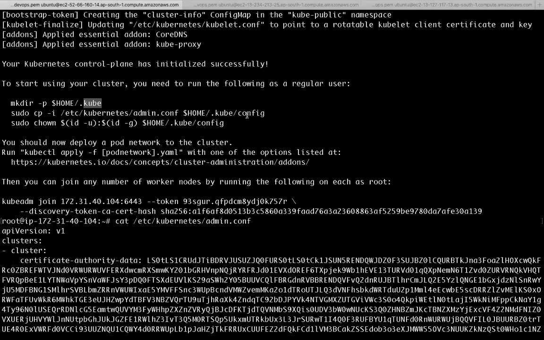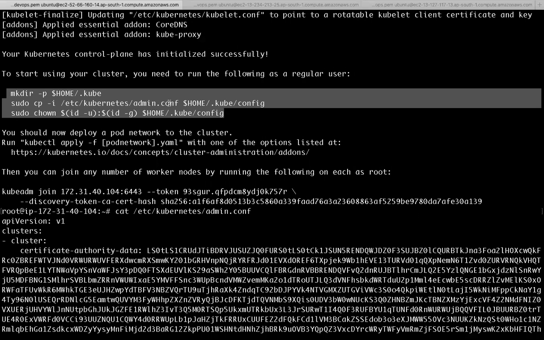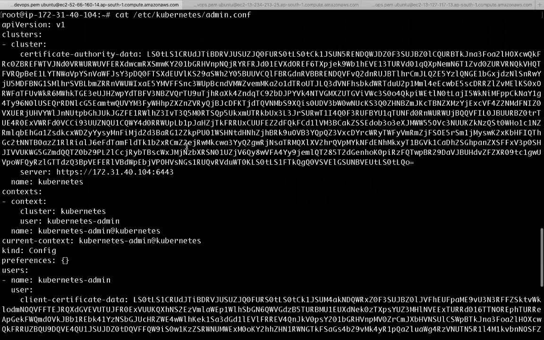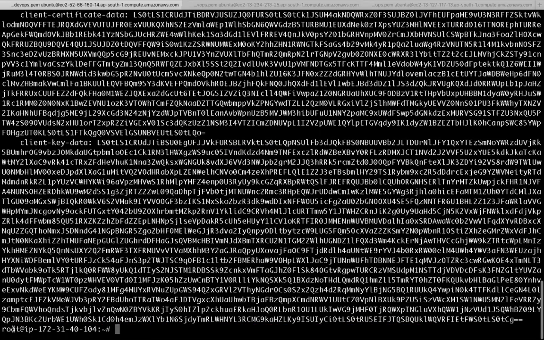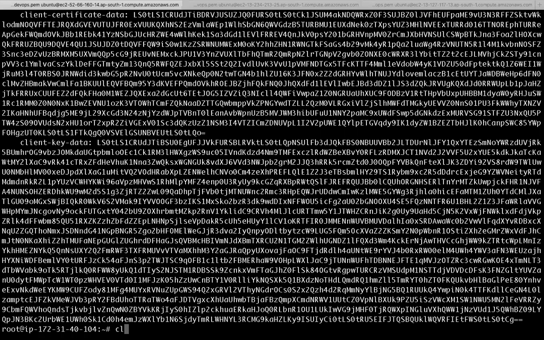We are creating a kube config file. We are copying this content to this kube config file. Then we are changing the ownership. These three commands I should not execute as a root user, because you want to execute kubectl commands as a normal user. So now I am in root user.